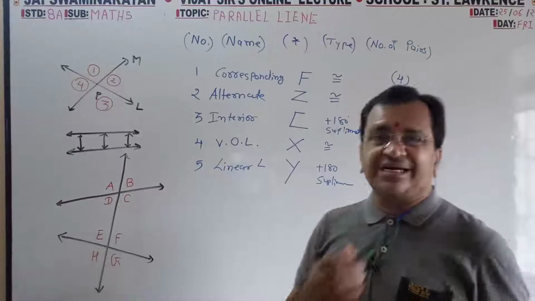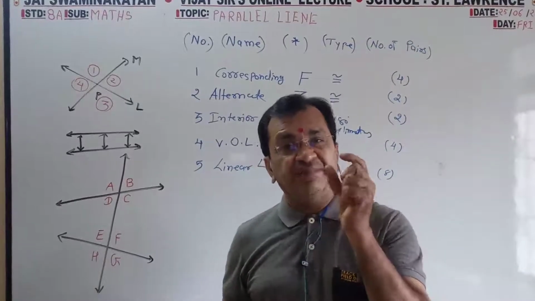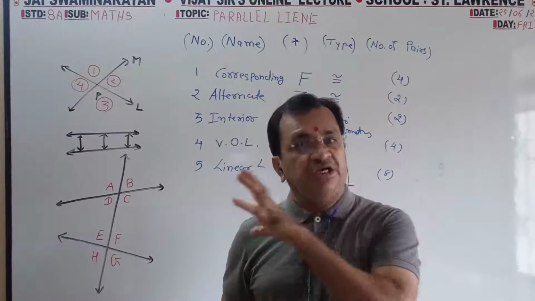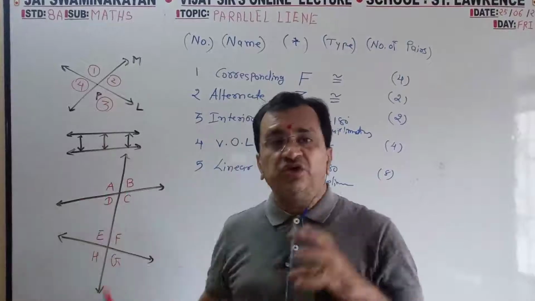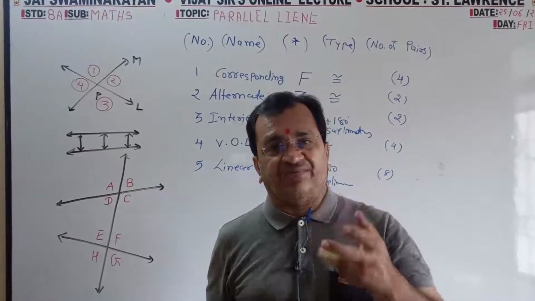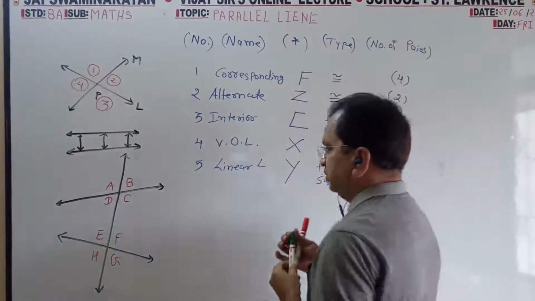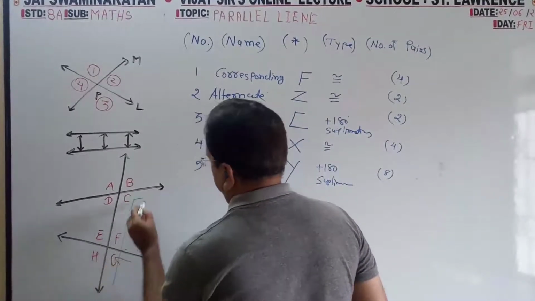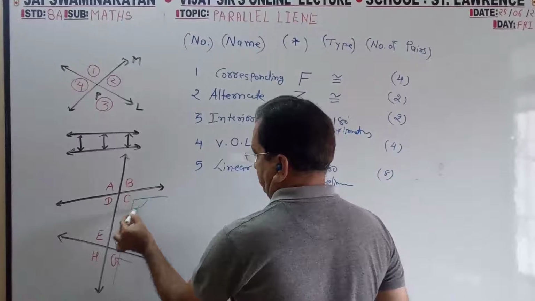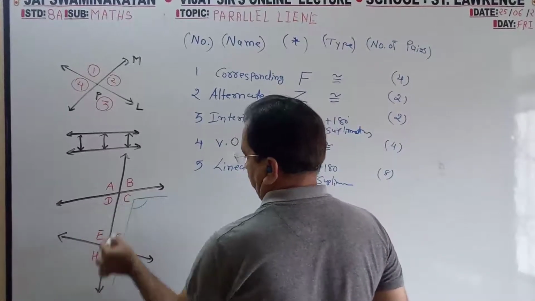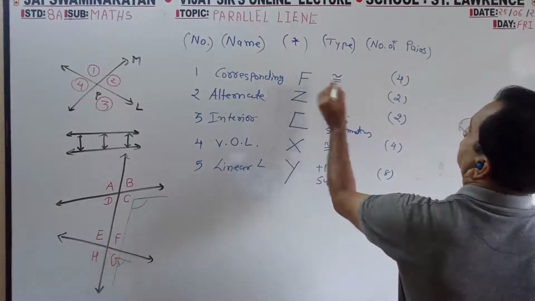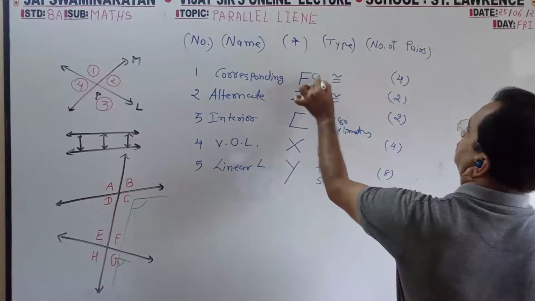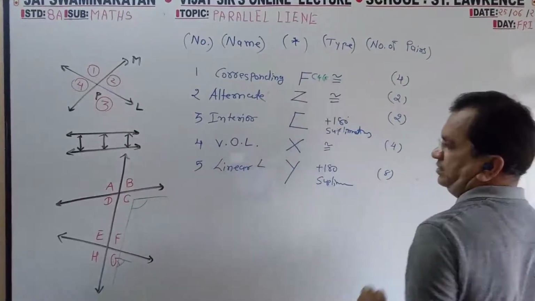Now the name is corresponding, but in this you have to find out the F shape. See, this is F shape. So in this angle and this angle, C and G, one pair.